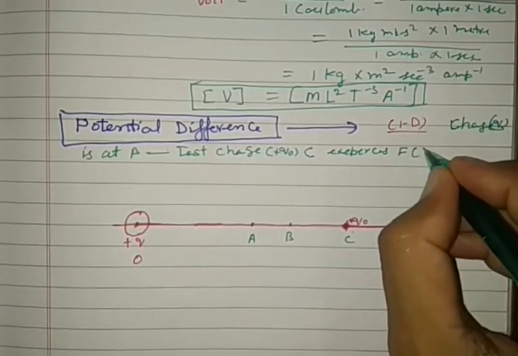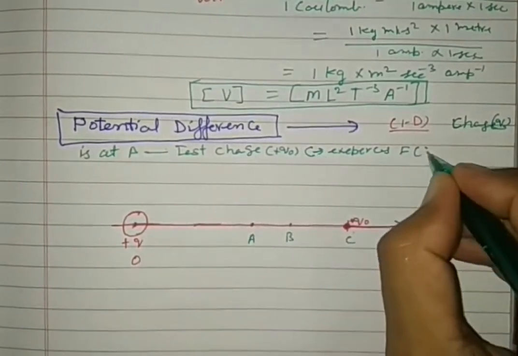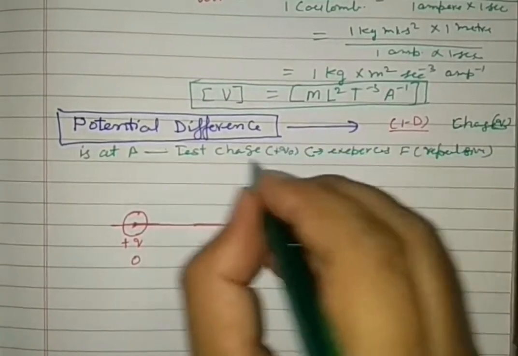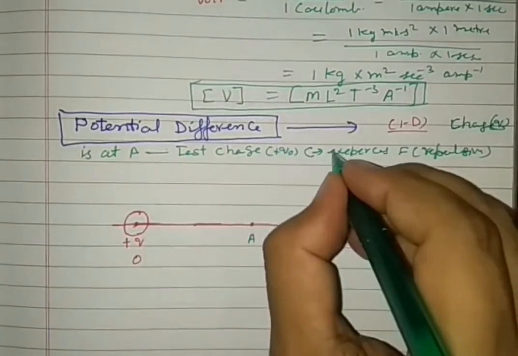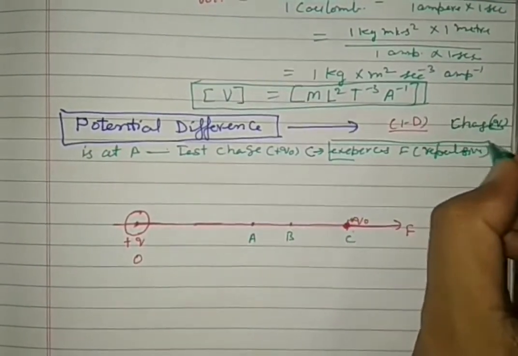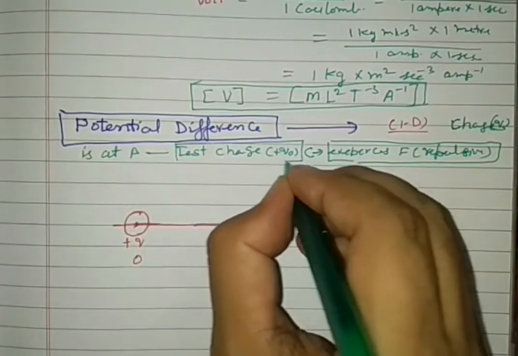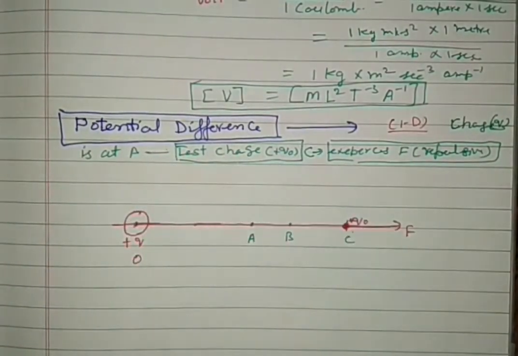Which force? Repulsive. It wants to move away. So at C the test charge experiences a repulsive force, and it moves away.